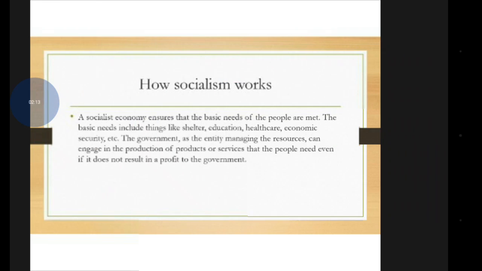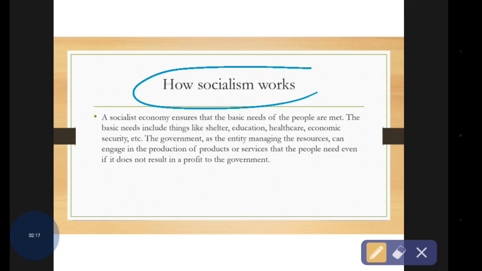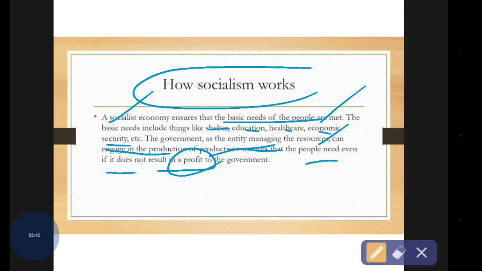And second, how does it work in the society? The socialist economy ensures that the basic needs of the people are met, like shelter, education, healthcare, and economic security, etc. The government acts as an entity to manage the resources and can engage in the production of the products or the services that the people need, even if it does not result in profit to the government.